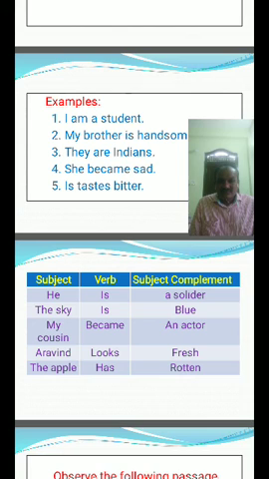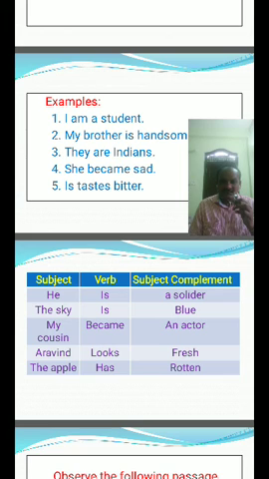Subject plus verb plus subject complement. He is a soldier. He is the subject, is is the verb, a soldier is the subject complement. The sky is blue. The sky is the subject, is the verb, blue is the subject complement. My cousin became an actor. My cousin is the subject, became the verb, an actor the subject complement.